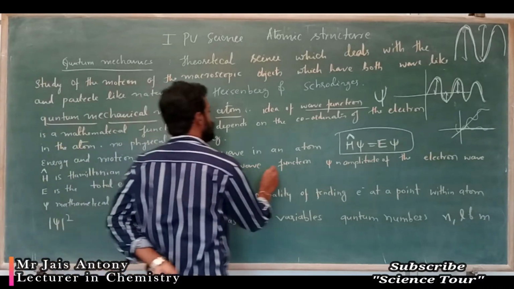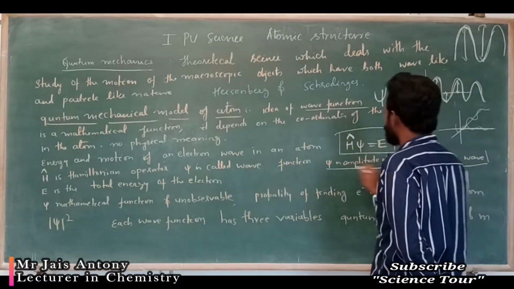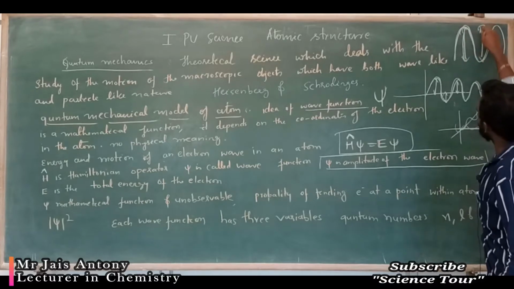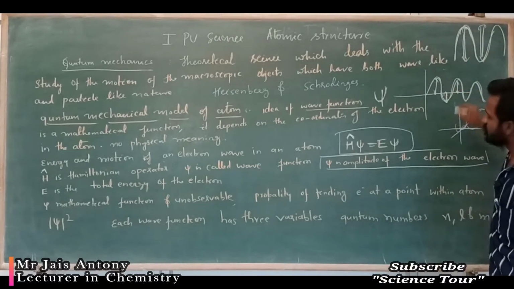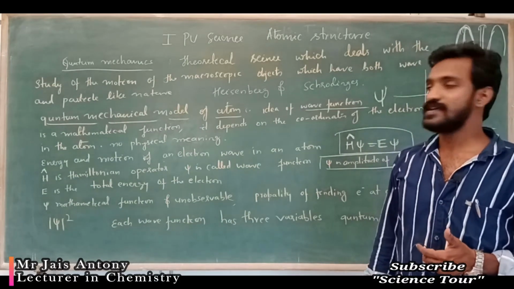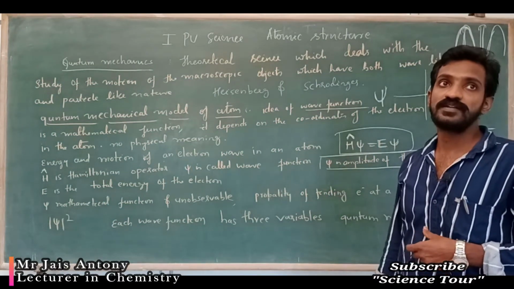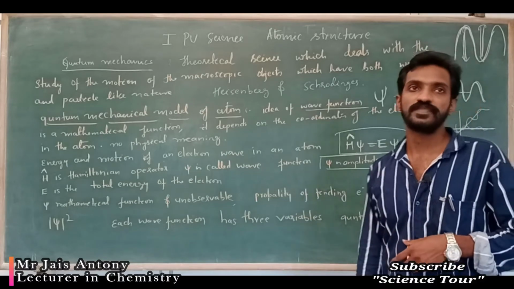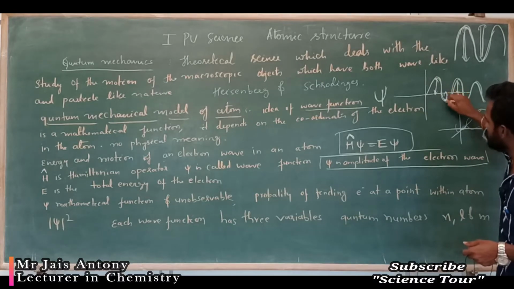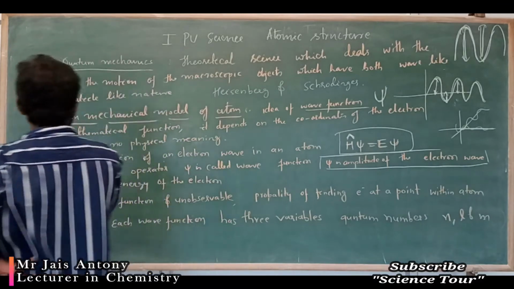Psi is called the wave function. Psi is an amplitude of the electron wave. That's what I explained. This is amplitude, correct? Amplitude is from here to here, the height of the crest and the depth of the trough. You are calculating how much height is there, crest to trough, like that. So H cap is a Hamiltonian operator.